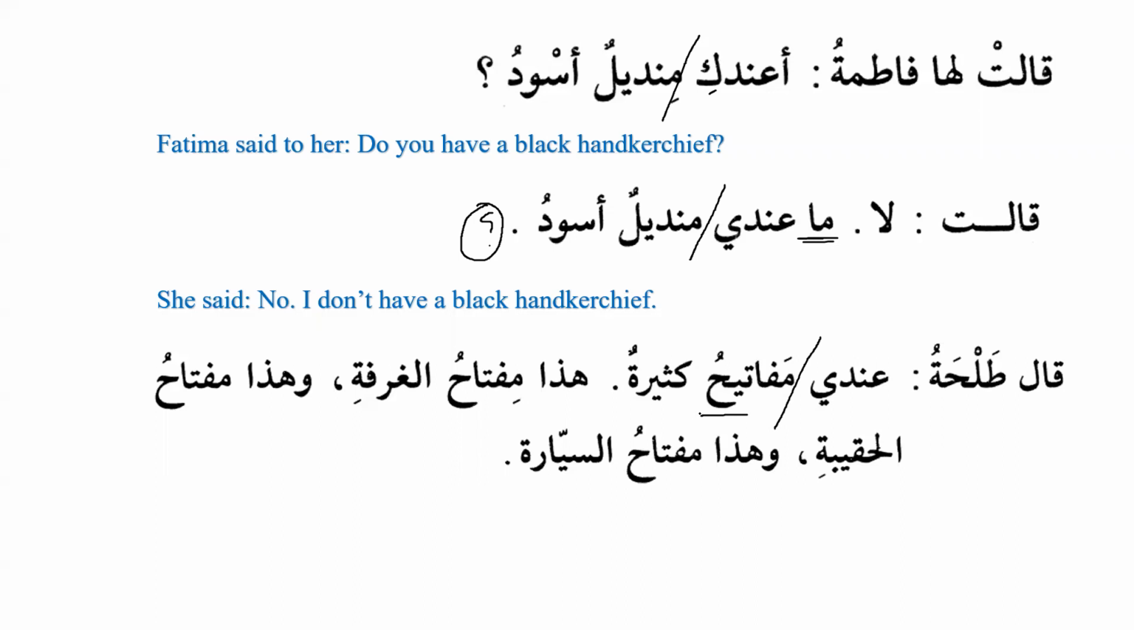Okay, now mafatihu does not have tanween. Why is there no tanween on this? Because it is on the pattern of mafa'ilu, and a noun that comes on the pattern of mafa'ilu does not accept tanween. Okay, this is mawsuf. Kathiratun is sifa.